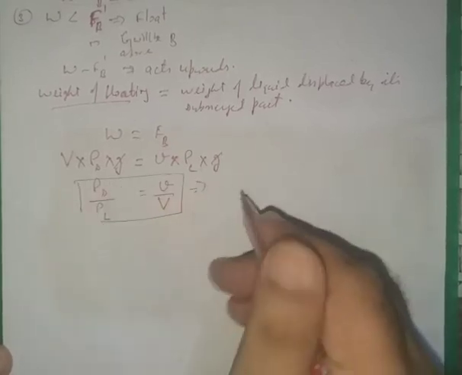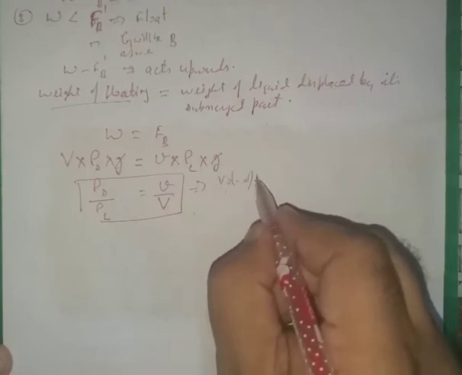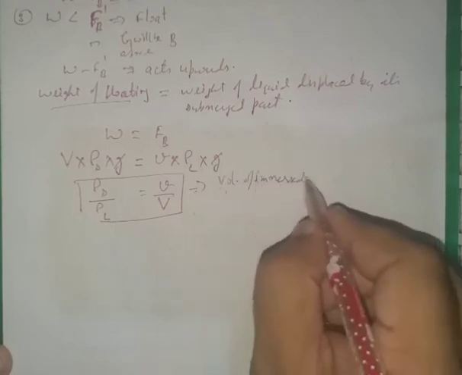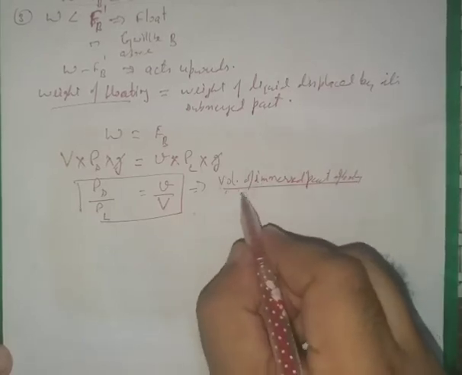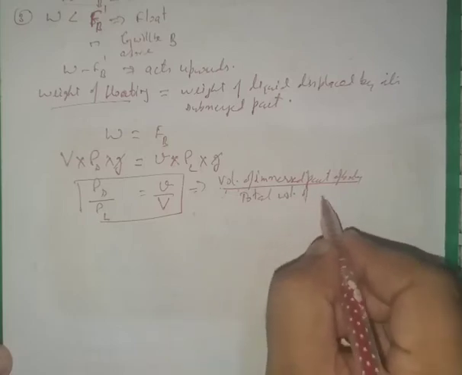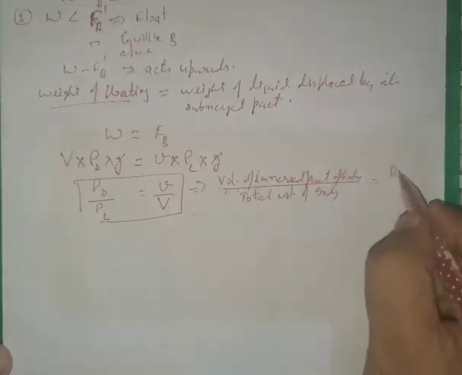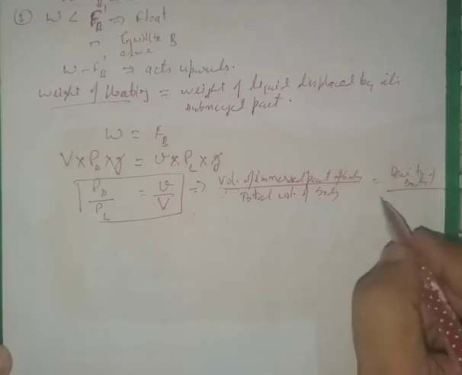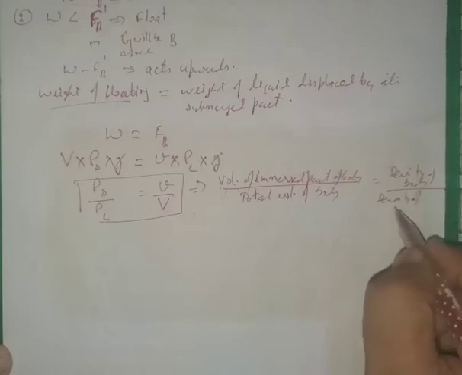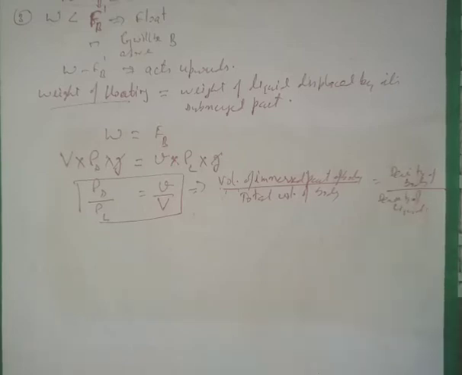Which means the volume of the immersed part of the body over the total volume of the body will be equal to the density of the body divided by the density of the liquid. So this is what we get: a relationship between the volume of the submerged part of a floating body and the densities of the liquid and the body.